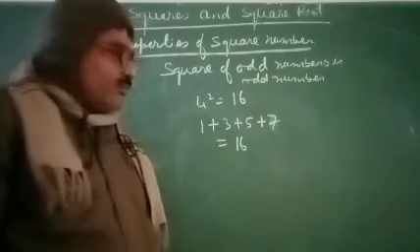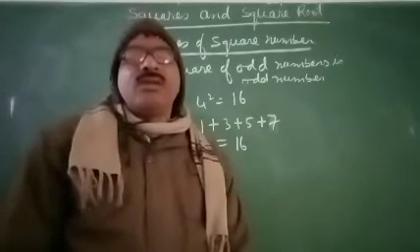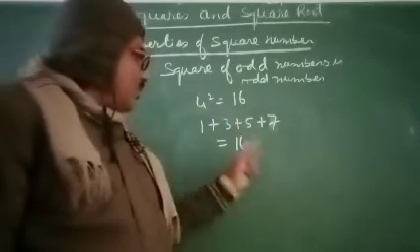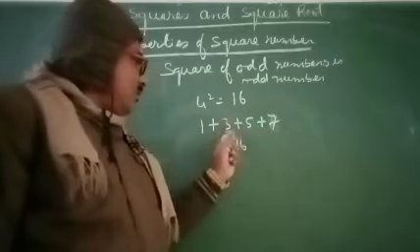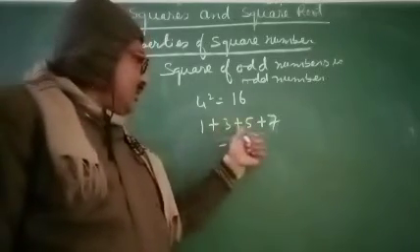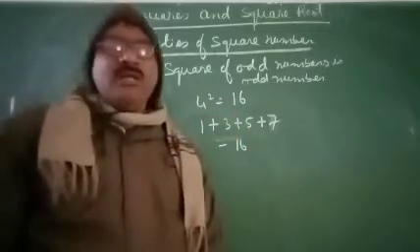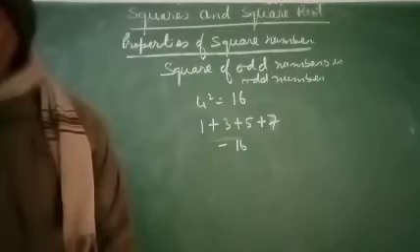sum of the first consecutive odd natural numbers. Here 4 square equals 16 and the first 4 odd natural numbers are 1, 3, 5 and 7. The sum of these equals 16 and 4 square equals 16. Now the other property is